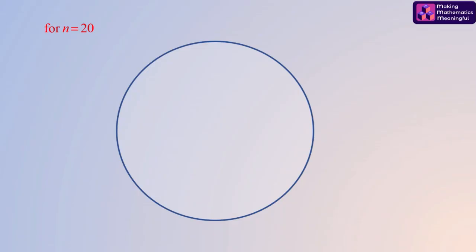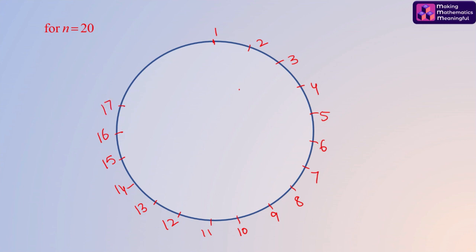What if the number of persons were, say, 20? So if this is 1, 2, 3, 4, 5, 6, 7, 8, 9, 10, 11, 12, 13, 14, 15, 16, 17, 18, 19 and 20.